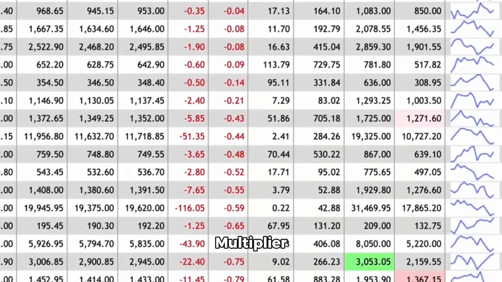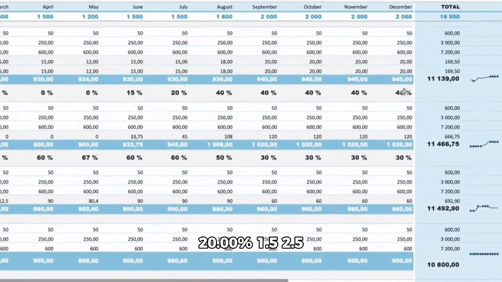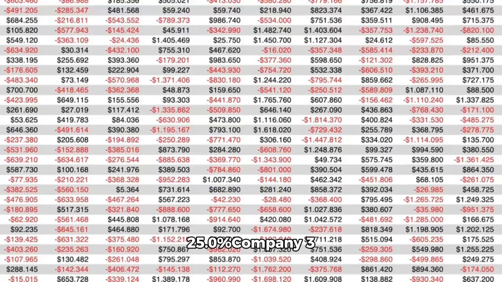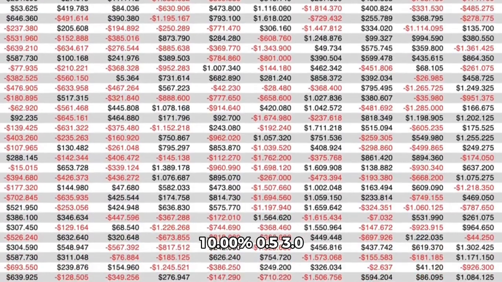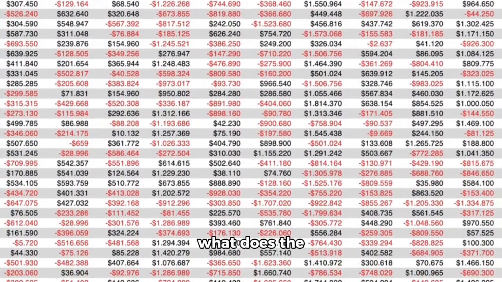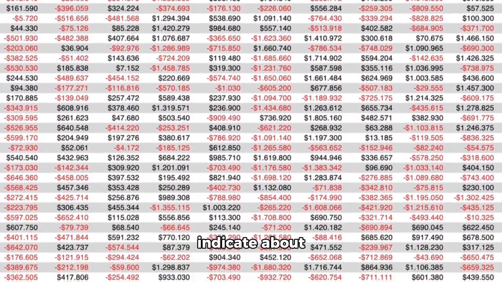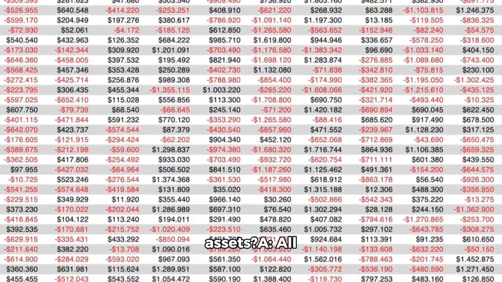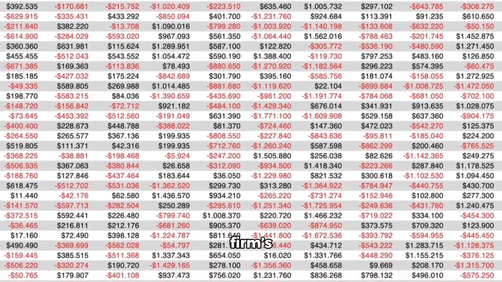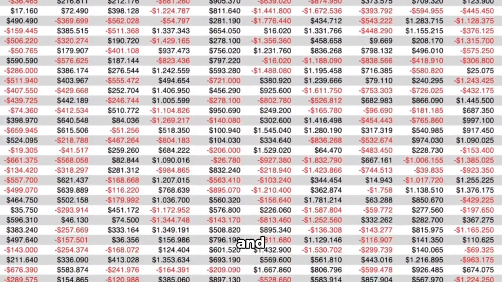Company 1: 20.00%, 1.5, 0.5, 75.0%. Company 2: 15.00%, 0.83, 2.0, 25.0%. Company 3: 10.00%, 0.5, 3.0, 15.0%. Given the table above, what does the DuPont framework indicate about return on assets? All returns are based on the firm's profitability and efficiency.